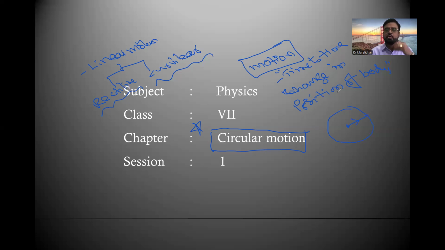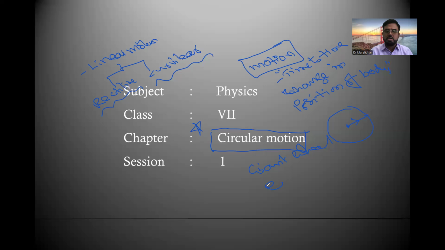Suppose when you go to a circus or exhibition, you can find a giant wheel. Most of you know what a giant wheel is. It keeps rotating around the same axis continuously, about a fixed point.